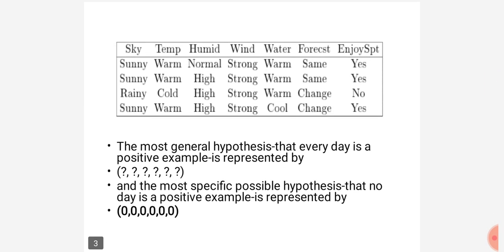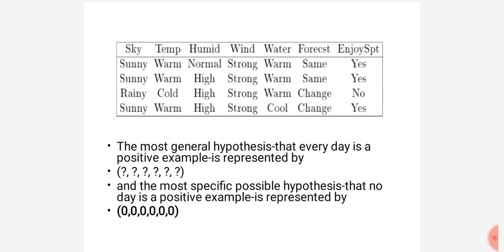Next, here I am giving some possible examples for these 6 constraints. I am taking one example, which is a vector of 6 constraints: sky, temperature, humidity, wind, water, forecast, and enjoy sports. For this I gave some positive examples and negative examples. If he enjoys the sports, it is yes, which is a positive example. If he is not enjoying the sports, it is no, which we can call a negative example. Here I am giving some attribute values where enjoying sports is yes and where enjoying sports is no.